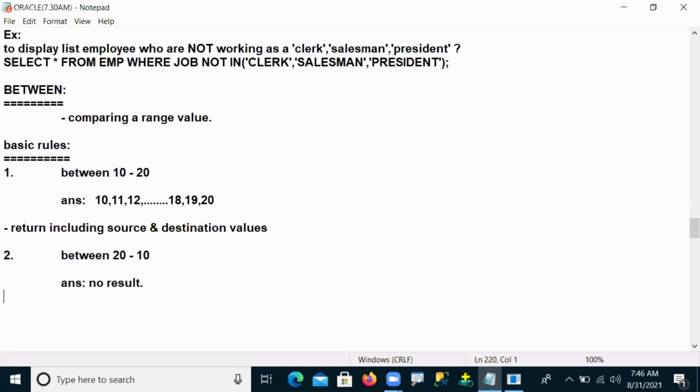Whenever you want to apply the between operator on a particular range, the range is always lower to higher. We always expect a range from lower value to higher value. Don't use the between operator with higher to lower, because this is not accepted by your databases. So that's the between operator.